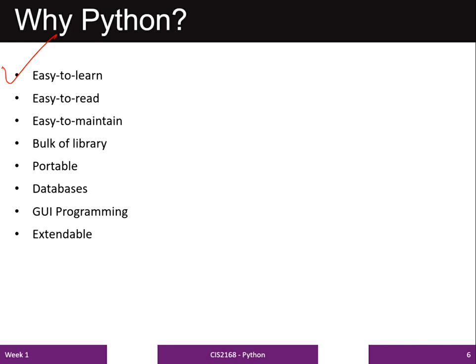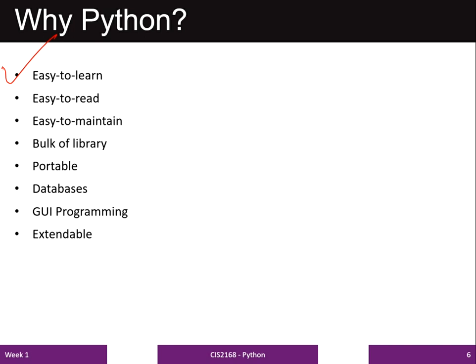Python is an extendable programming language. Low-level modules can be added in Python to interpret, and the low-level modules enable programmers to add or customize their tools to be more efficient. So that is the reason Python is extendable.